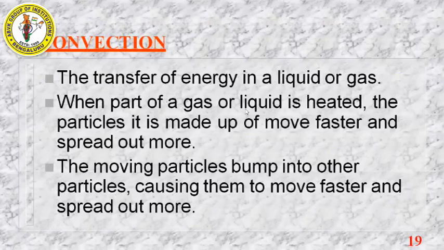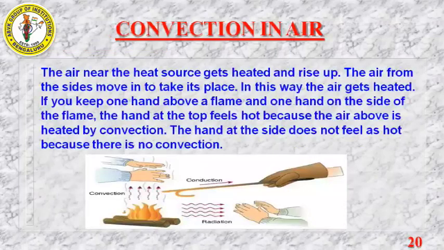When part of a gas or liquid is heated, the particles it is made up of move faster and spread out more. See, when heat is transferred, the molecules become free and move faster. The moving particles bump into other particles, causing them to move faster and spread out more. So as soon as a molecule gets heat energy, it becomes more active and it will make other molecules also more active. This is how the convection process happens.